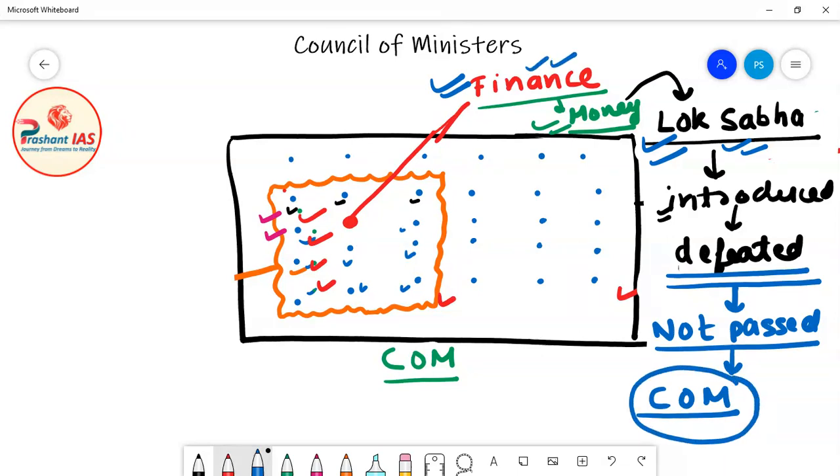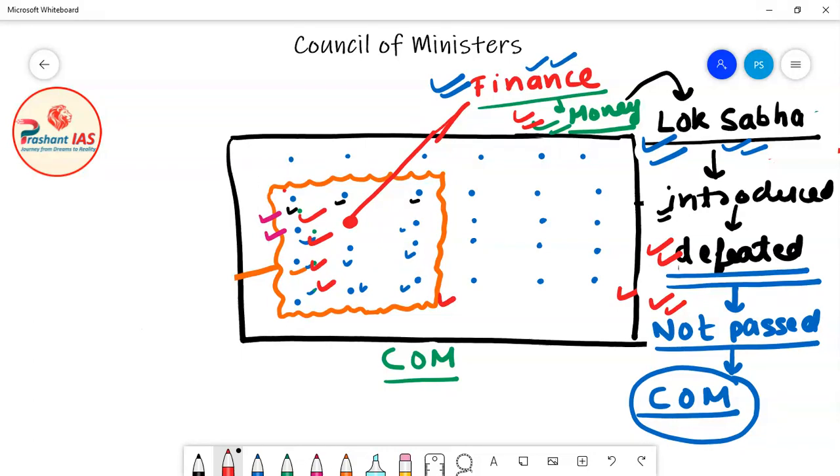So in this example we have taken the example of a money bill. Now friends, the government introduced this money bill in Lok Sabha, and this money bill is defeated in Lok Sabha. Defeated in Lok Sabha means it is not passed by simple majority in Lok Sabha. It is not passed by Lok Sabha.